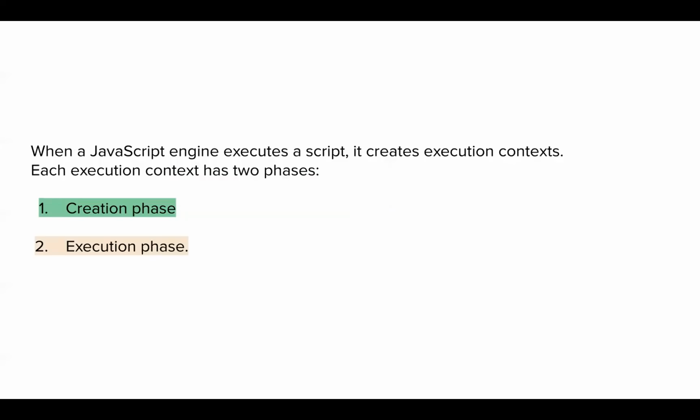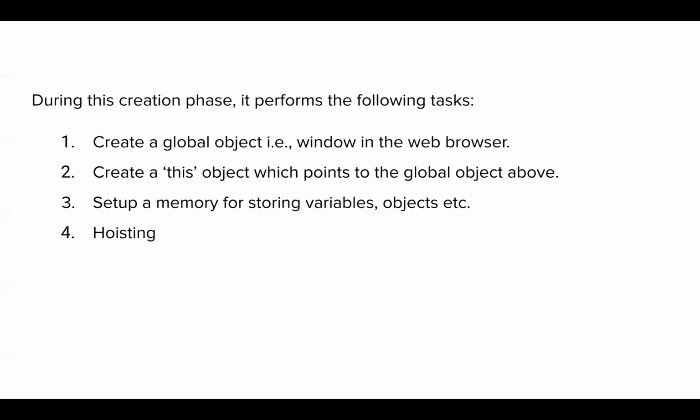Now for each execution context, there are two phases. Number one is creation. In creation, it basically just takes the attendance. Okay, I have got the program. First, I want to check what variables are present there. That's what happens in the creation phase. And in the execution phase, actual values get assigned and actual execution starts.